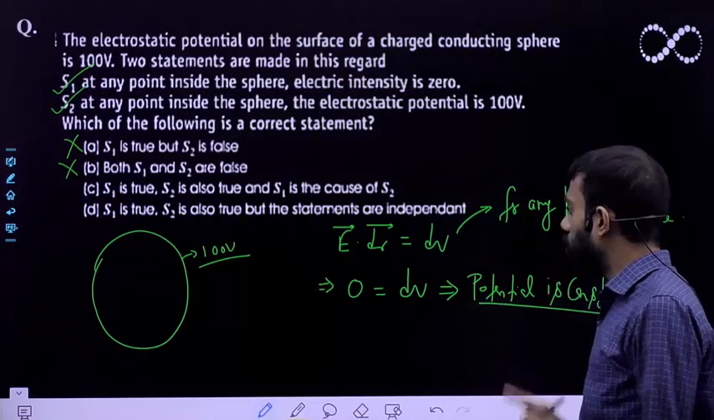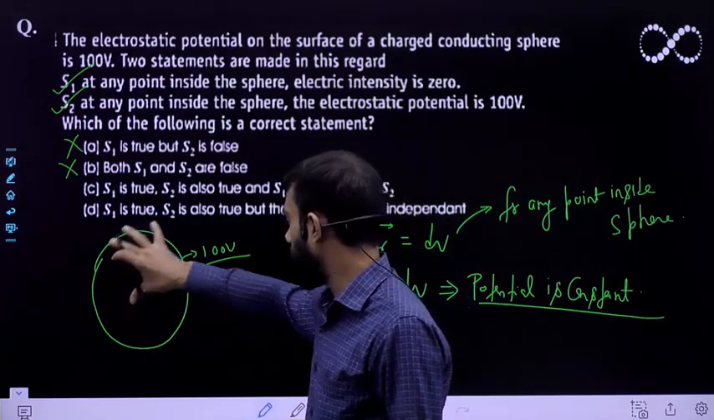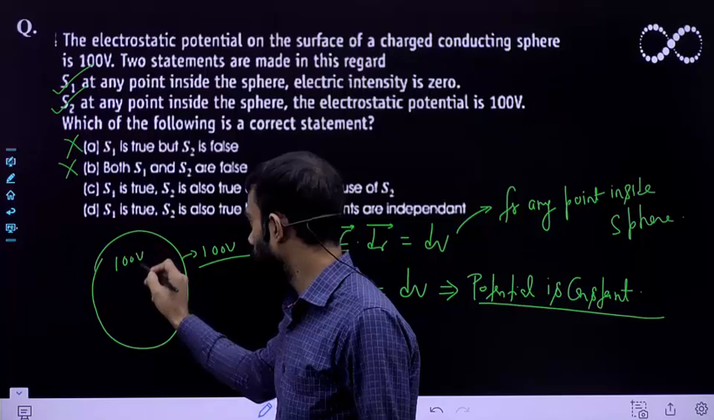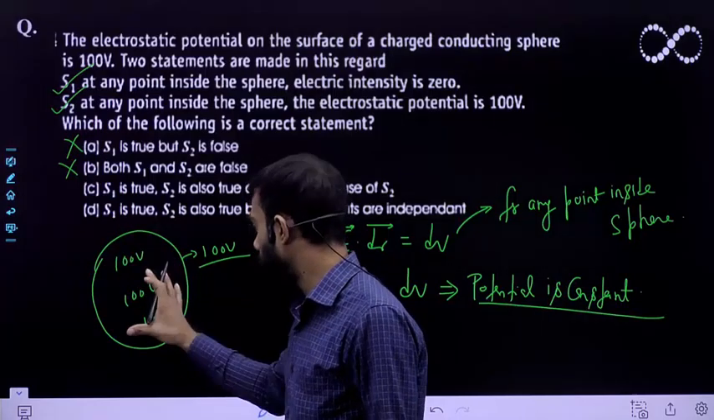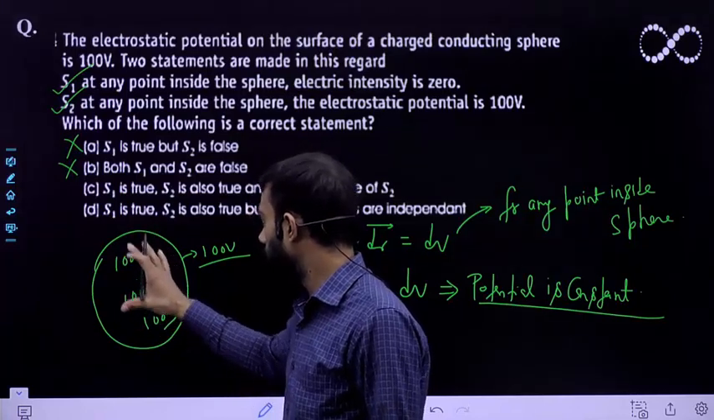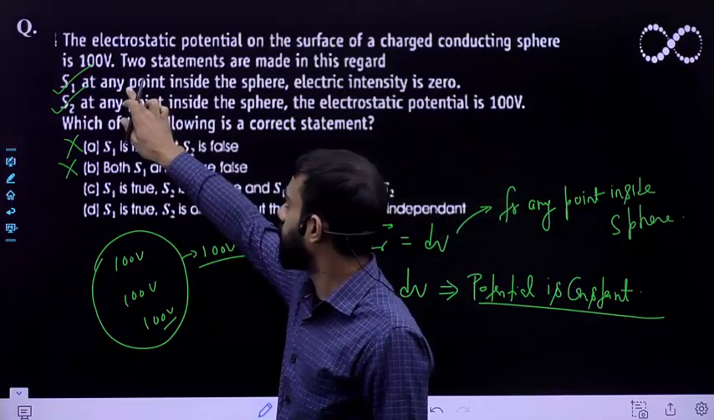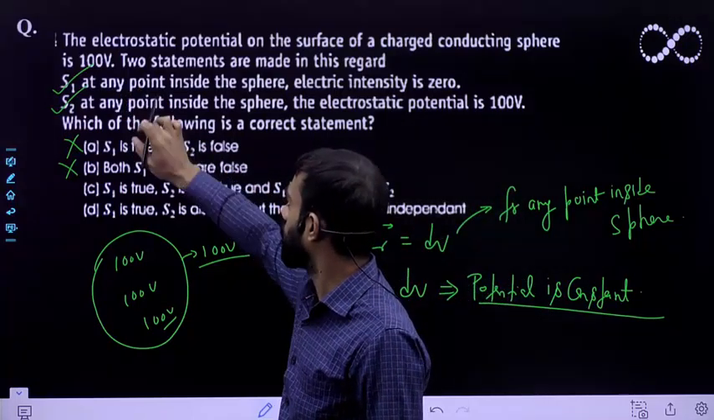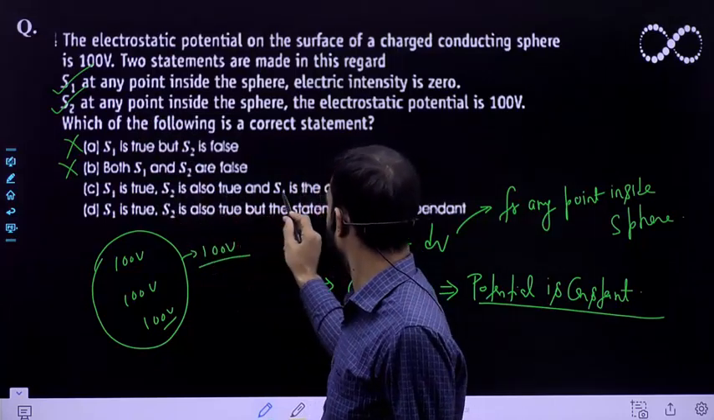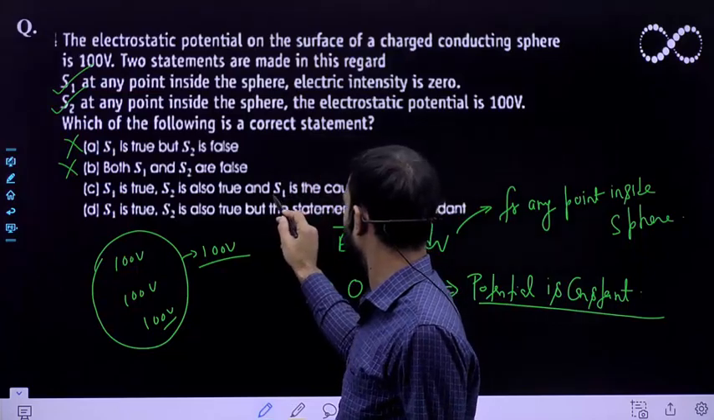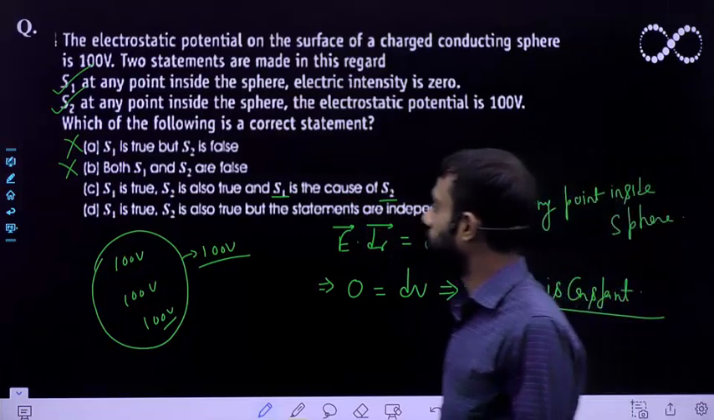So if the potential is constant, this implies that if you take any point inside the sphere, the potential will remain 100 volt. Here also 100 volt, here also 100 volt, everywhere 100 volt. And why is it happening? Why is it becoming constant? The reason is the electric field is 0. So obviously statement 1 is explaining statement 2. S1 is true, S2 is also true, and S1 is the cause of S2, because S1 explains S2, and this I have shown you here. So obviously option C is correct.